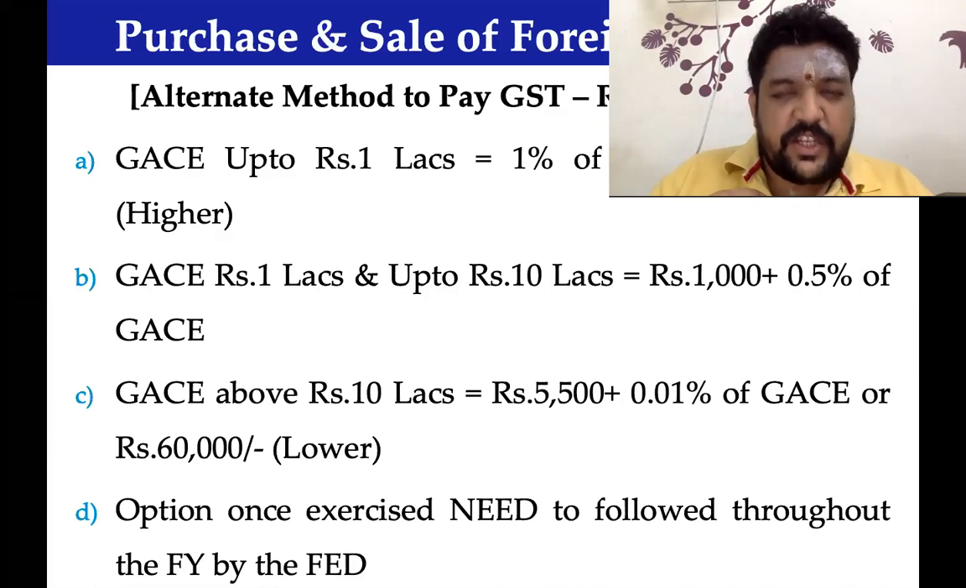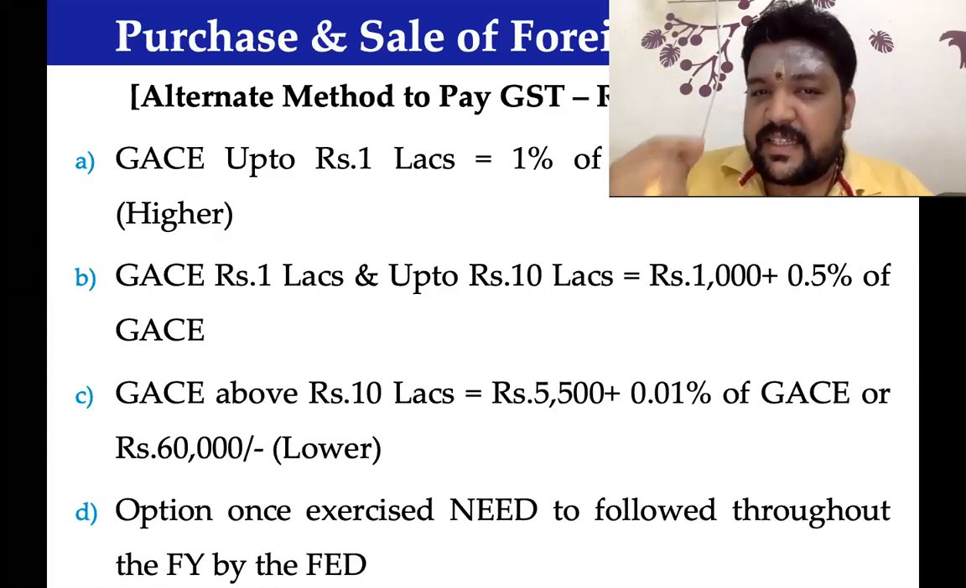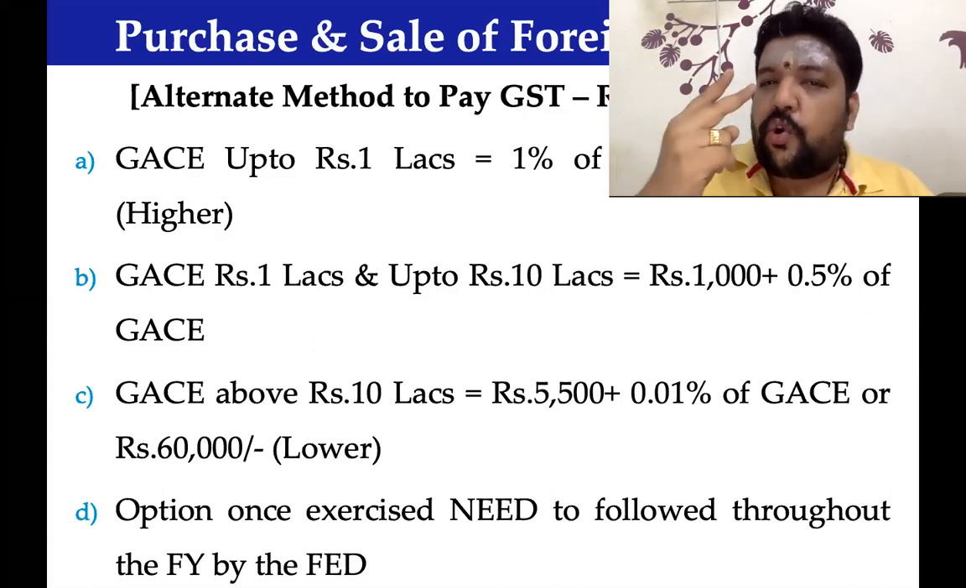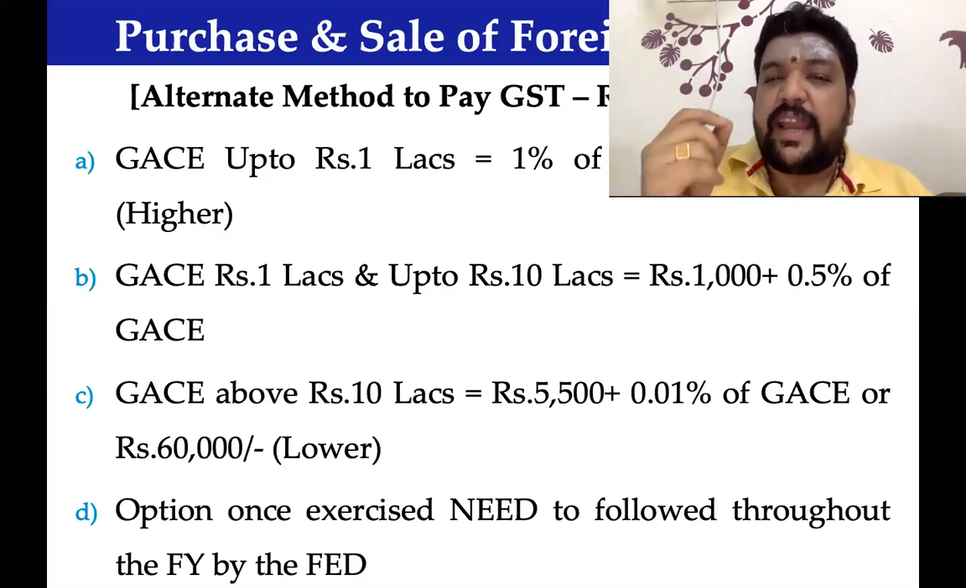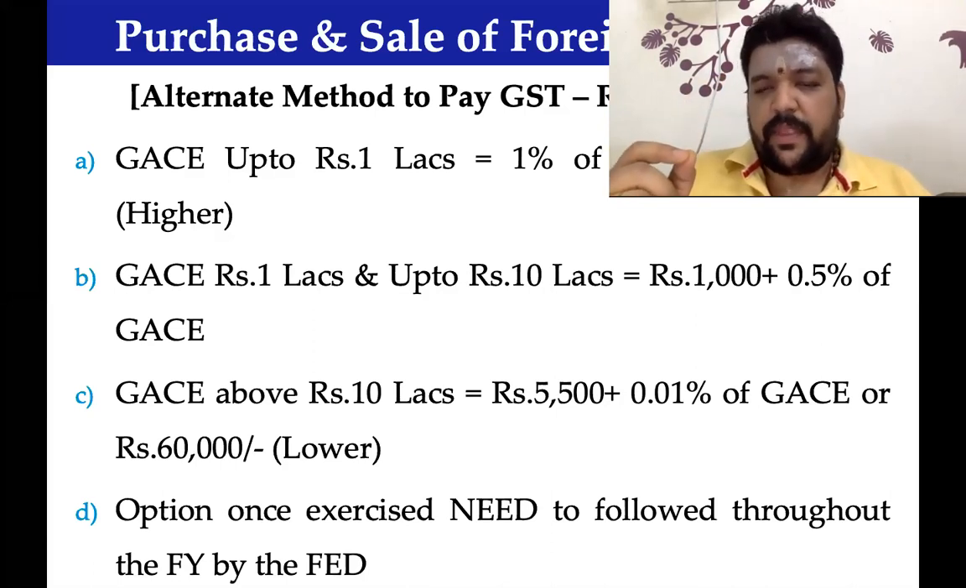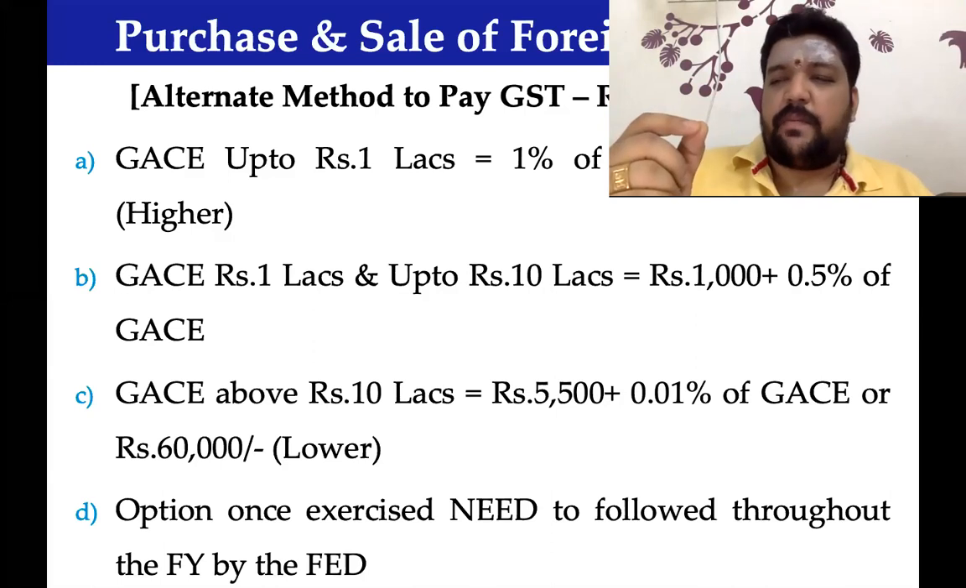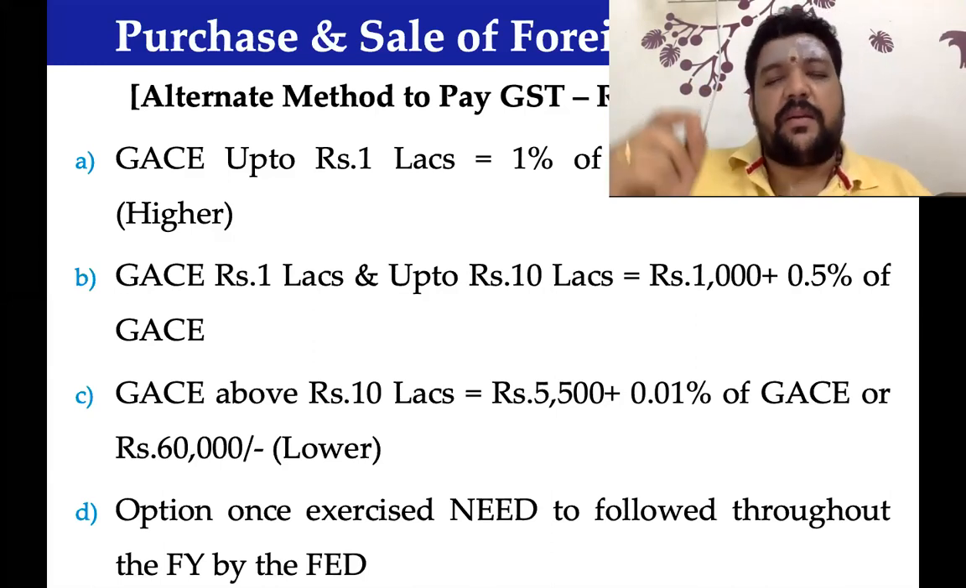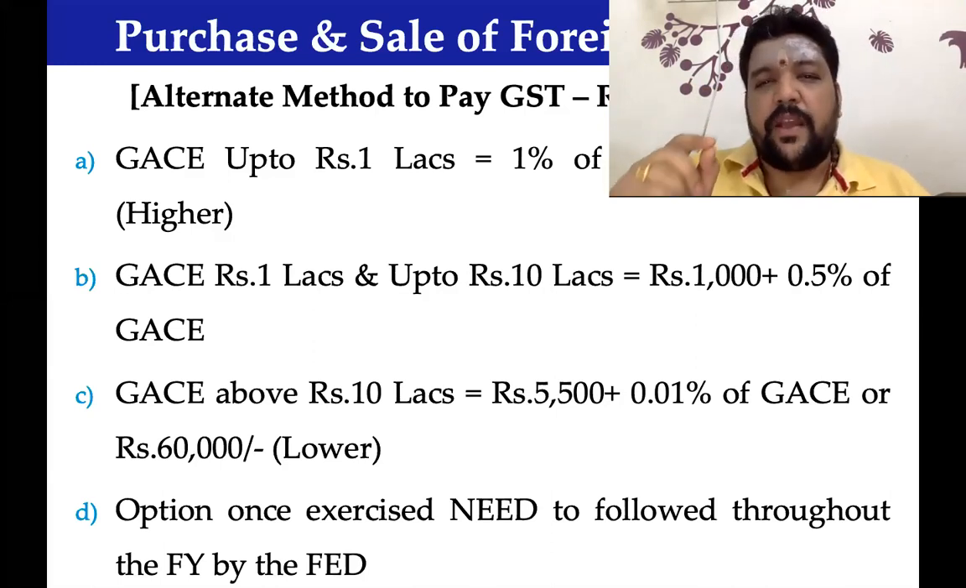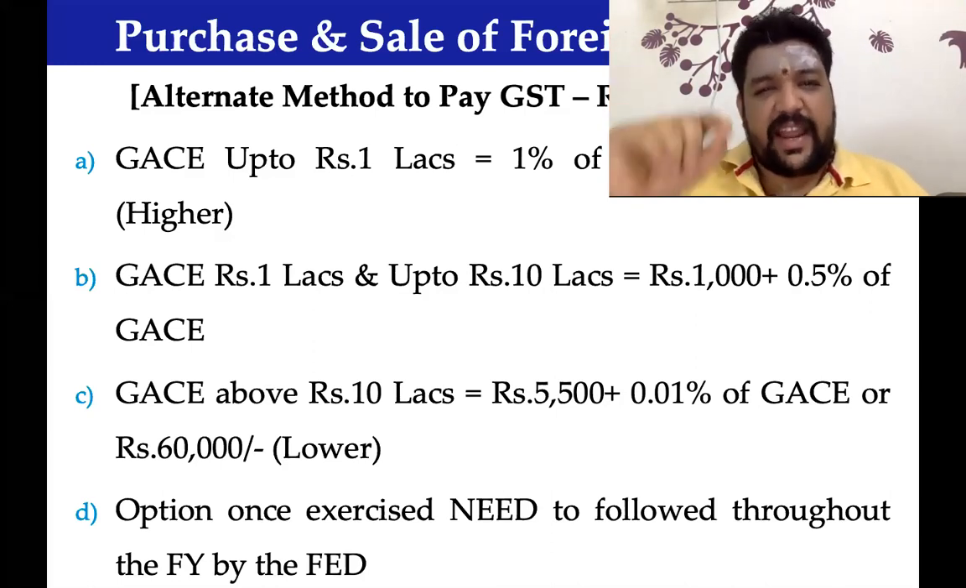The foreign exchange dealer sells 2000 Great Britain pounds. So every Great Britain pound is 90 rupees. So 90 into 2000, we get that extra portion, 1 lakh 80,000.